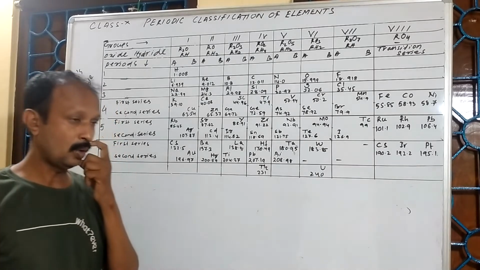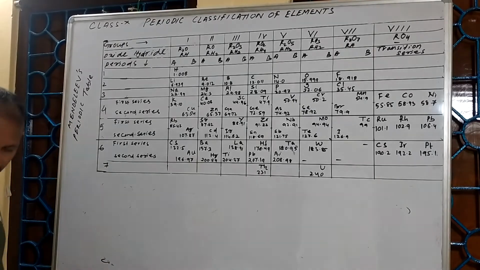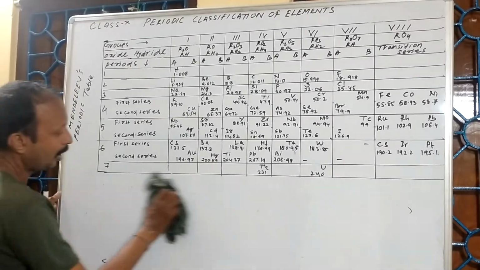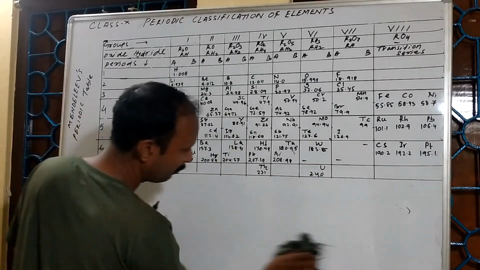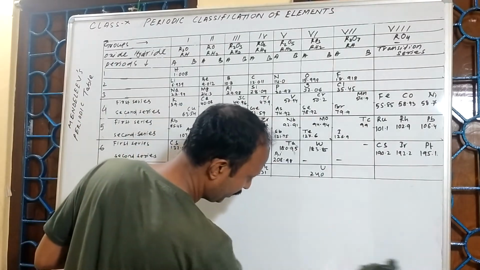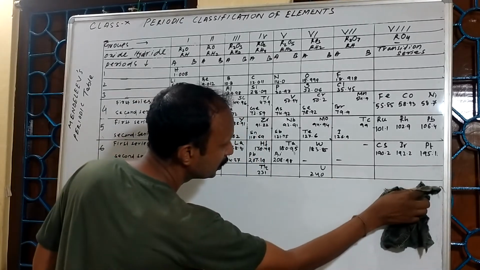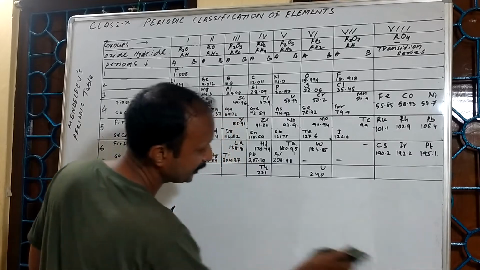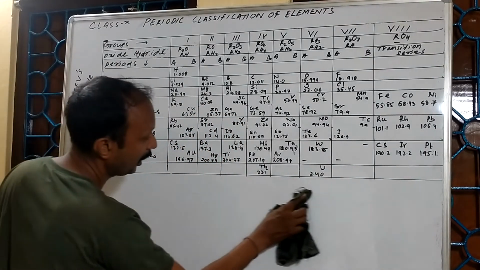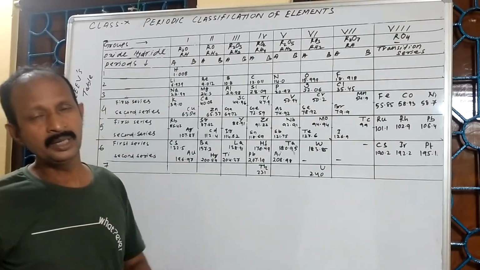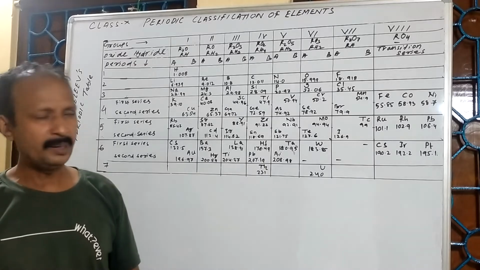Later they were discovered, but afterwards when we developed the modern periodic table, we considered atomic number, so there is no need to arrange the elements according to their isotopes. This matter we will discuss in detail in its demerits.